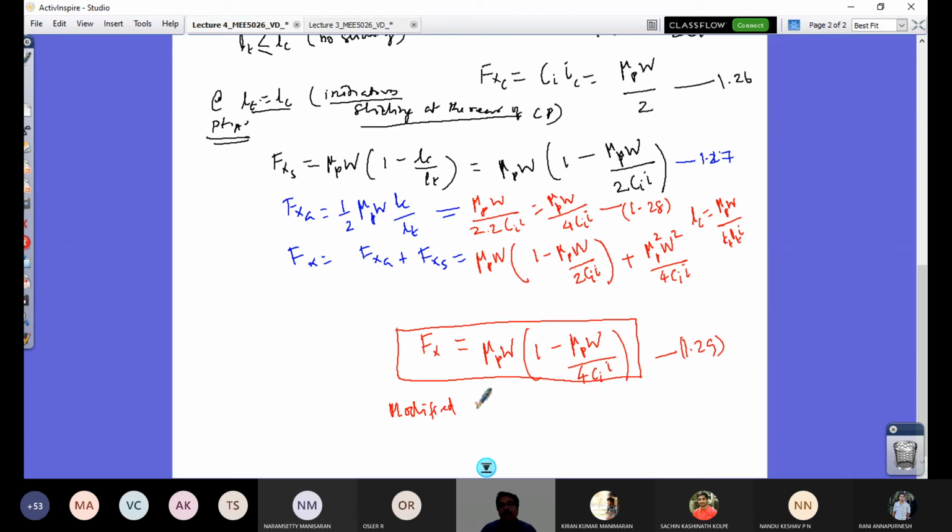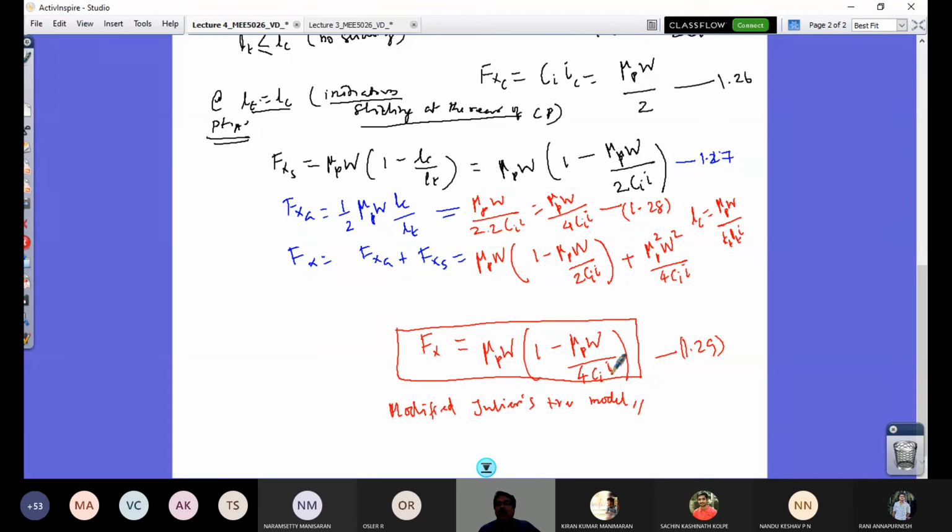So this is the expression for the modified or simplified Julien's tire model. Again it's nonlinear. You have this term and the square term, and this accounts for the entire nonlinearity. Here we can again ask what is the condition for IM, the maximum value at point B? You would have mu P times W.